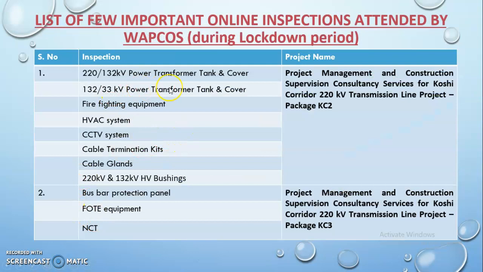And here is the list of inspections carried out by WAPCO's Power Division during this pandemic lockdown. Tank and cover of the power transformers, firefighting equipment, HVAC system, CCTV system, cable termination kits, cable glands, HV bushings for the KC2 package. Busbar protection panel, FOTE equipment, NCT were conducted for the KC3 package, Nepal.